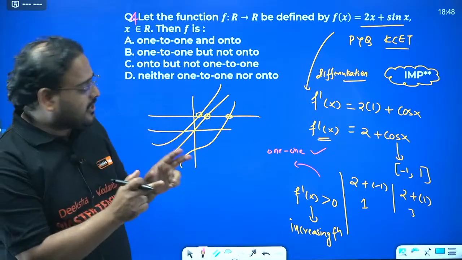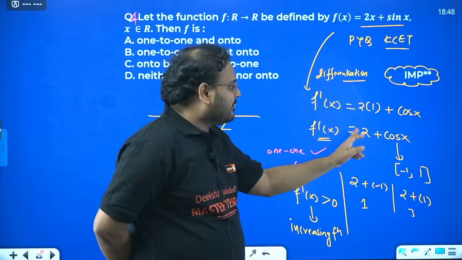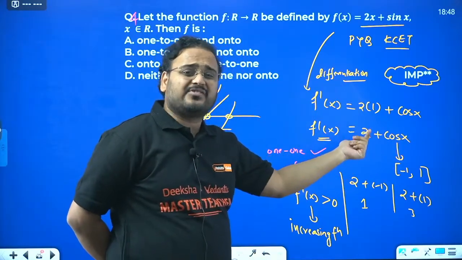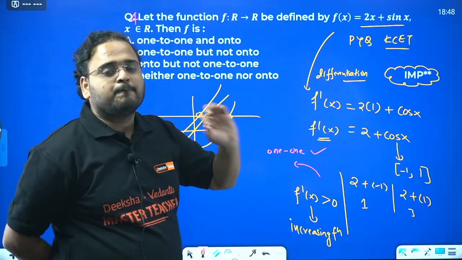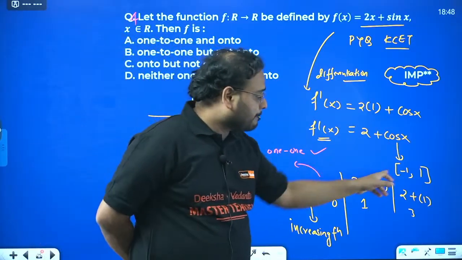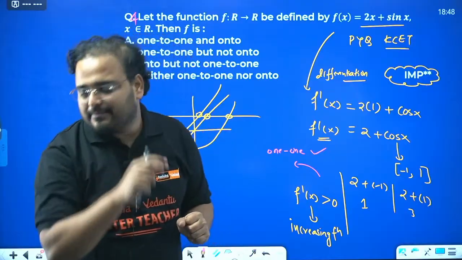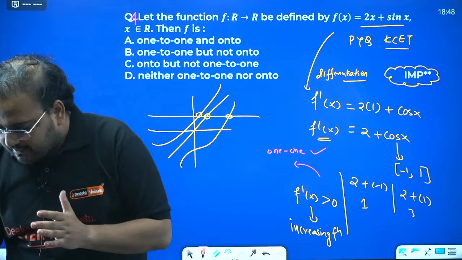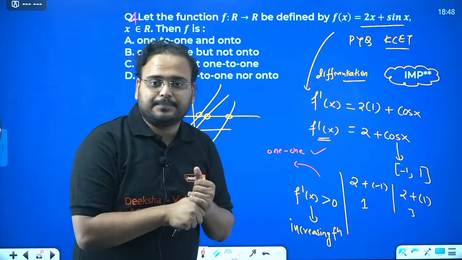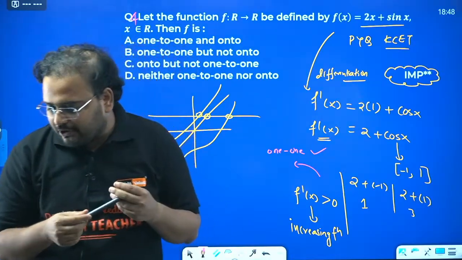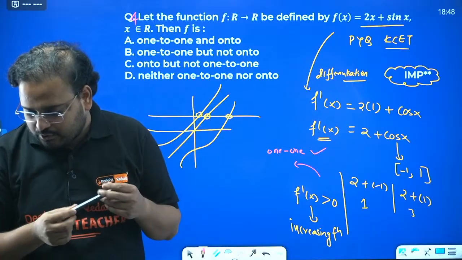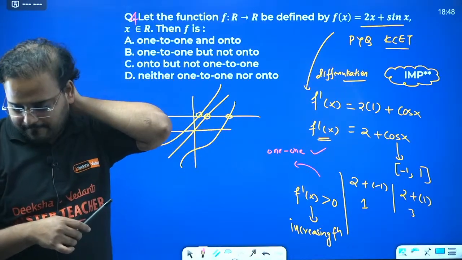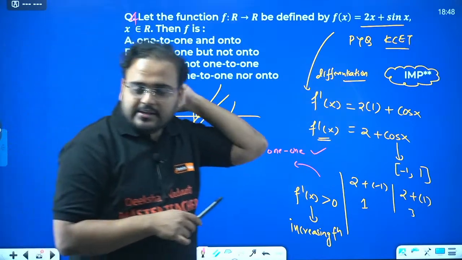Yes, Rujan, so please check. No, if you take, so this is the derivative, right? 2 plus cos x. To make it negative, I need -3, -2.5, something like that. Can cos x be less than -1? Tell me a value of cos x less than -1. Any value, can you tell me? Let's figure it out together. No, right? It's not possible.